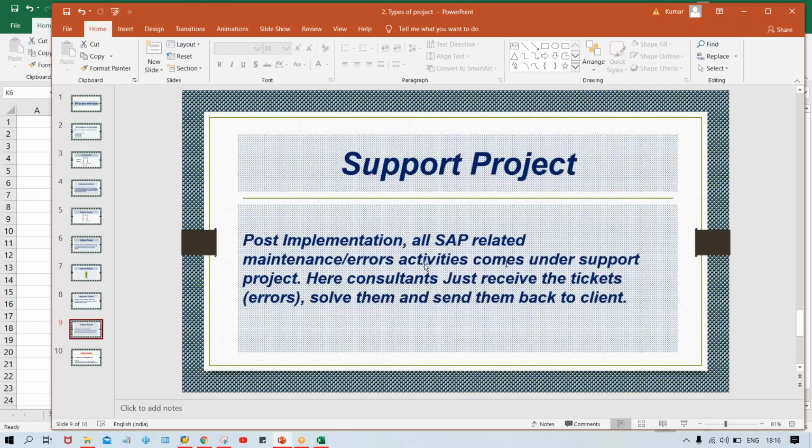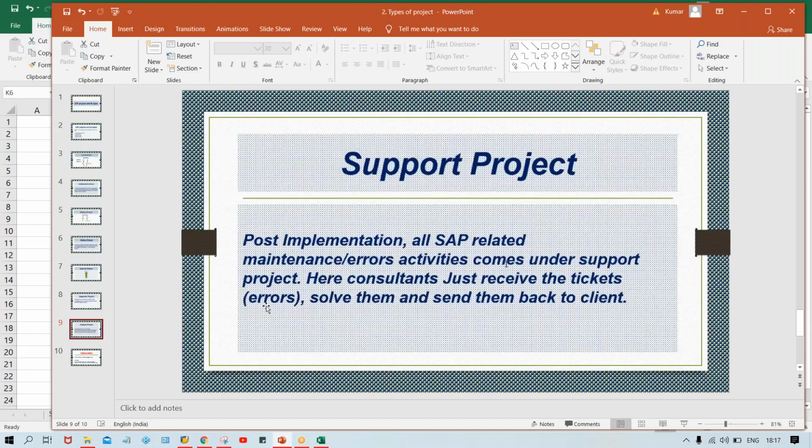So the mail came to your inbox, you have opened your mailbox and you have seen, okay, these are the requirements which you have received from Tata Motor. One by one, you have to look at those errors, rectify them and send them back to the client. This is what is called, the consultant just receives tickets, errors. Whatever errors they receive, every requirement is going to be treated as a ticket.